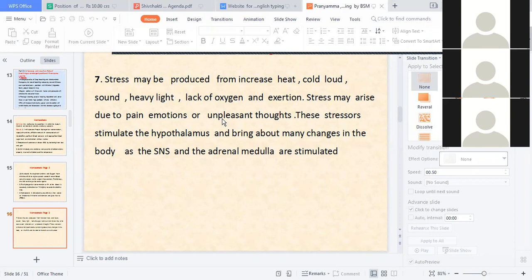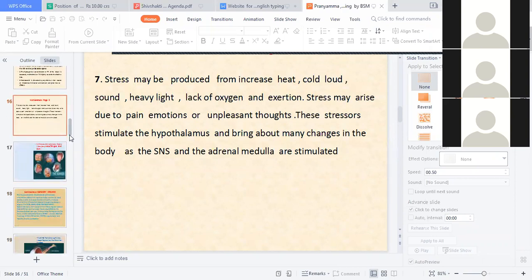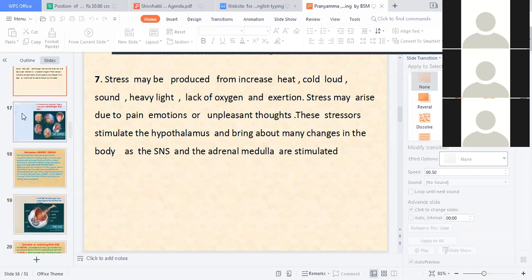So stress is different. Your body, by practice of asanas and pranayama and meditation, should be able to adjust with the stress, or in better terminology, you should be able to cope with the stress. You should be able to cope with the stress. That's why pranayama has become important.